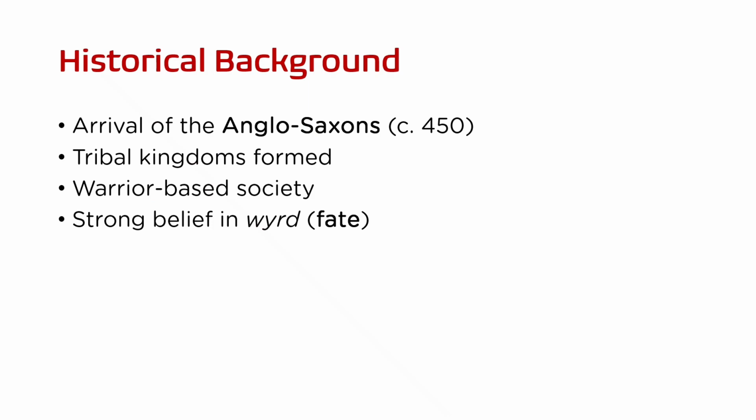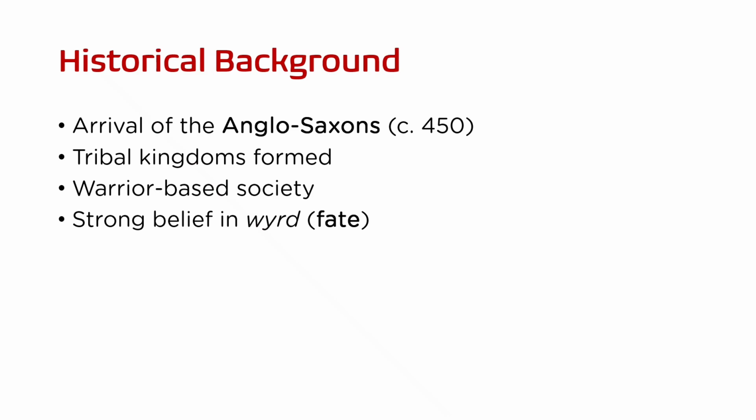Let's see the historical background. The Old English period begins in and around 450 AD after the Romans withdrew from Britain in 410 AD. Following this withdrawal, three Germanic tribes, namely the Angles, Saxons, and Jutes, migrated to England. These groups formed tribal kingdoms all across England, which are collectively called the Heptarchy, the Seven Kingdoms. Their society was not centralized, not united, but divided into small kingdoms ruled by warrior kings.